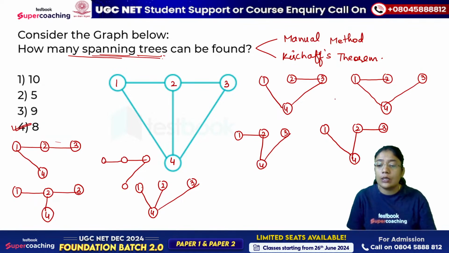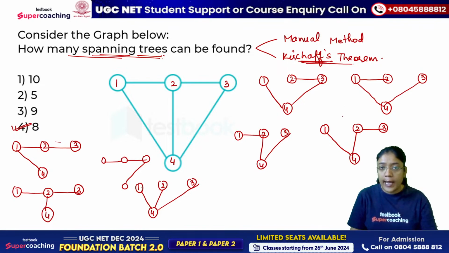This is using the manual approach, but definitely you can use the Kirchhoff's theorem as well. But before using the Kirchhoff's theorem, you should be comfortable with finding the determinant of the matrix. Only then will you be able to find it. So for this, you should revise the concepts of matrices first. Okay? Anyone having any doubt till this point?